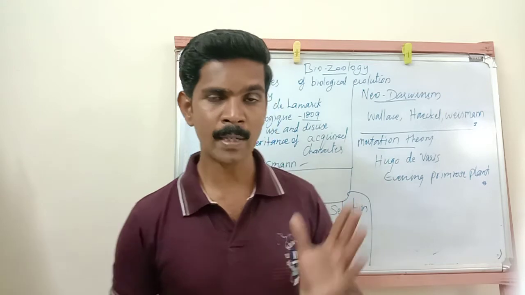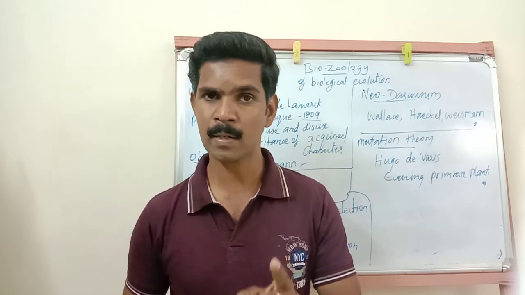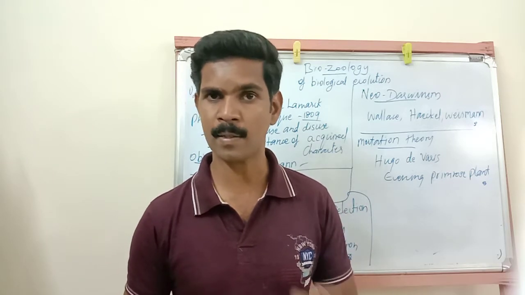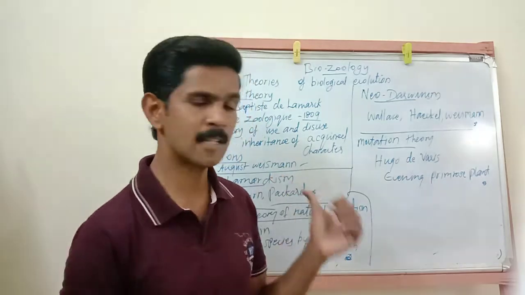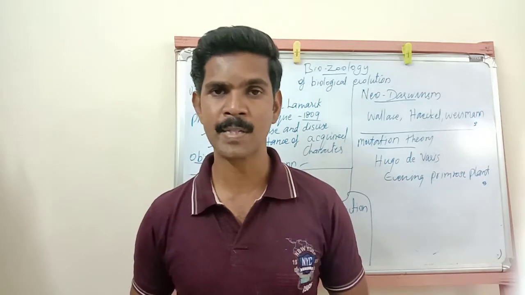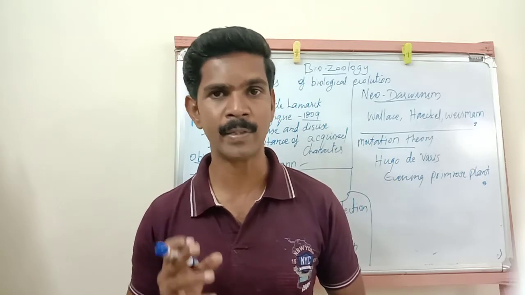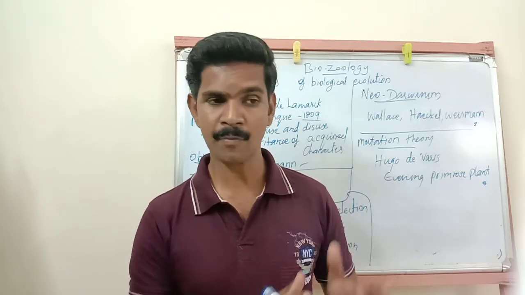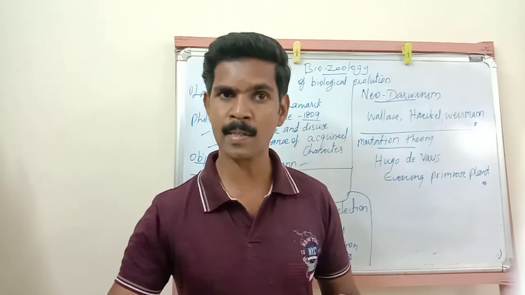Now, according to the Lamarckism theory, when an organ is not used properly, that organ automatically disappears from the body. But here, August Weismann never observed any rat without a tail. That means all the rats were born with tails. From the first generation itself he cut the tail, continuously for 20 generations.